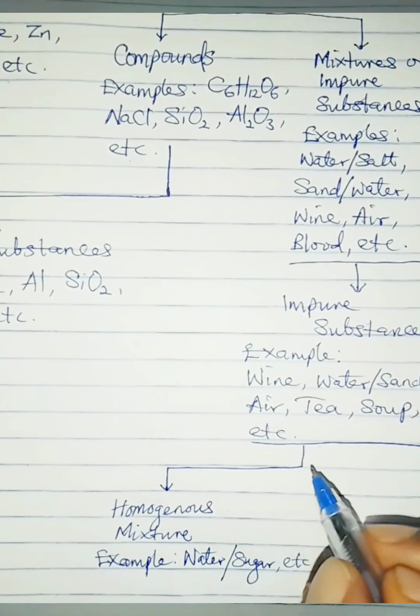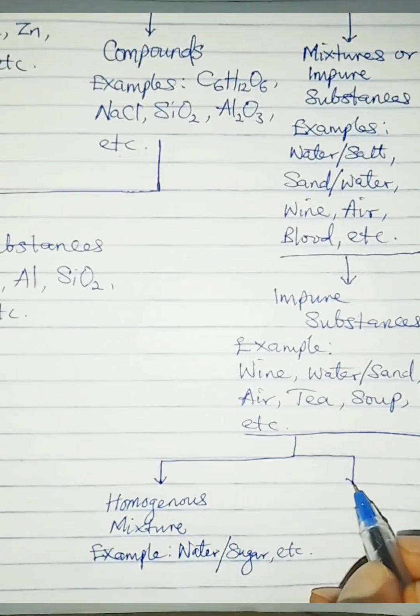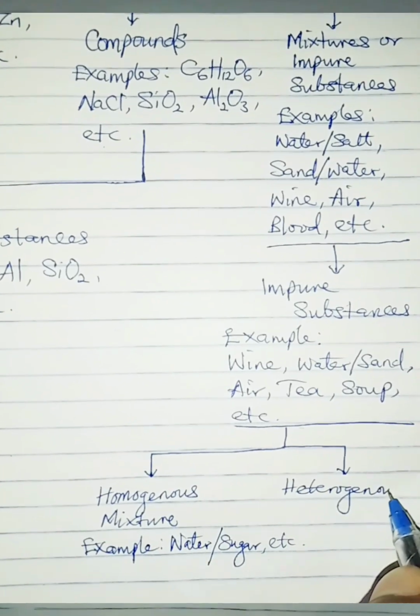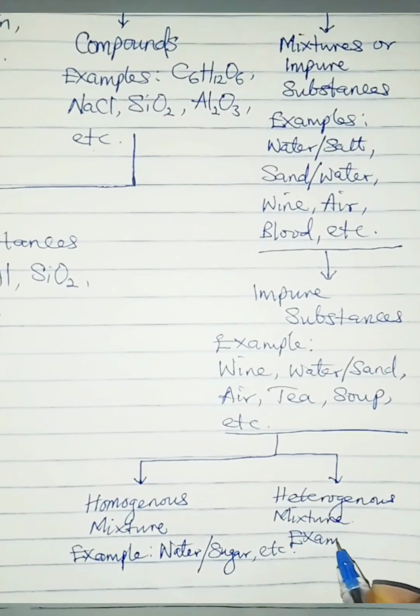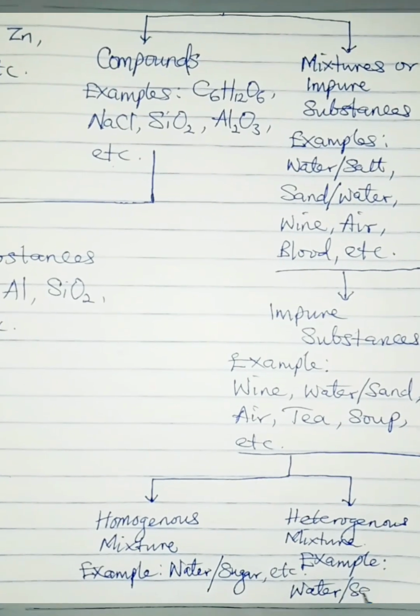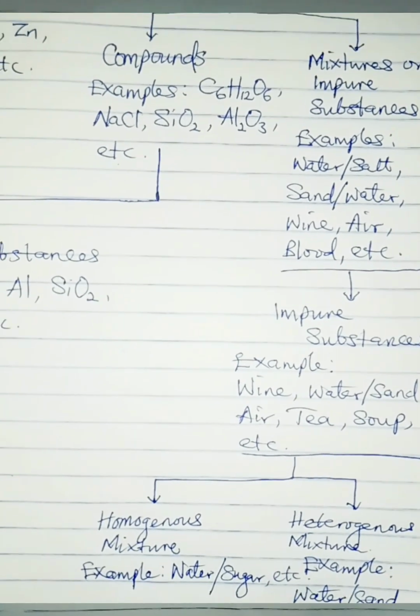Then, if the mixture is not evenly distributed so that you can easily visually distinguish between the constituents, then the mixture is called heterogeneous. For example, water-sand mixture. If you pour sand inside water, you can easily distinguish between water and sand.